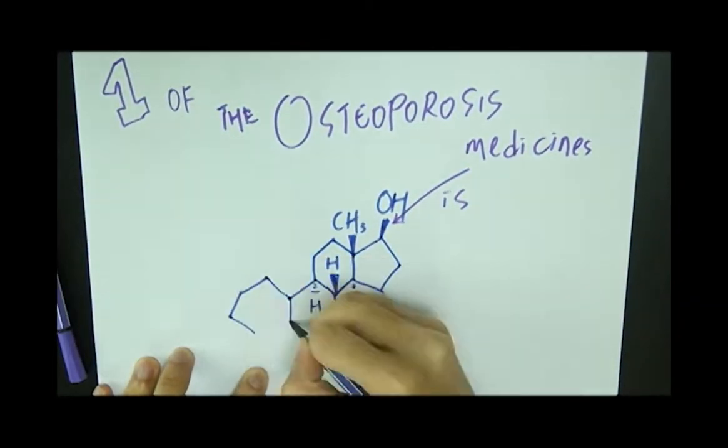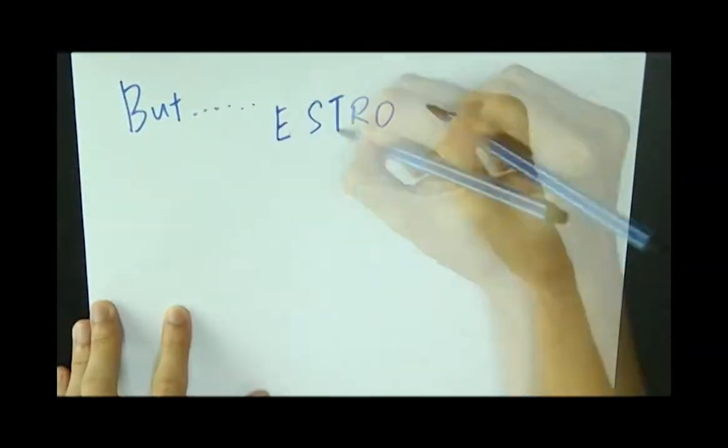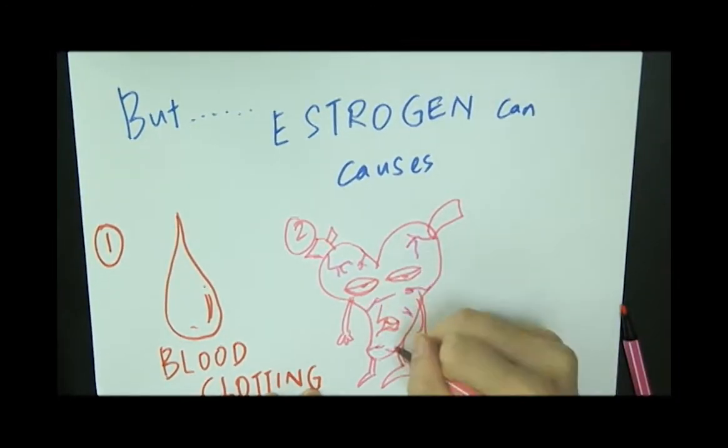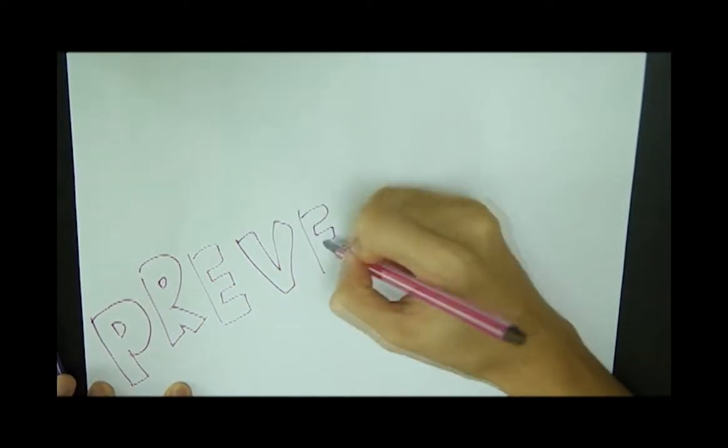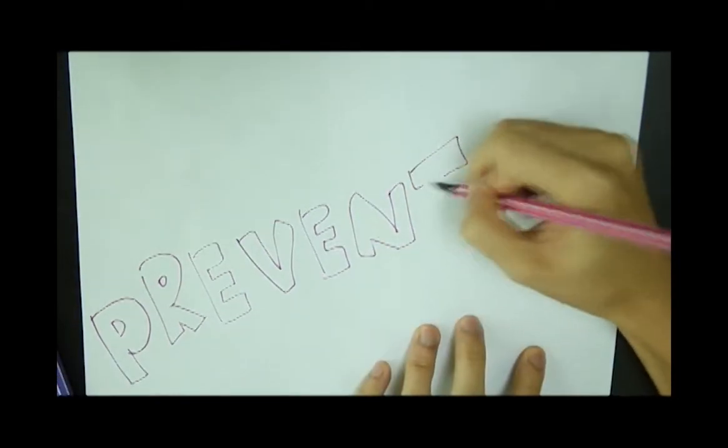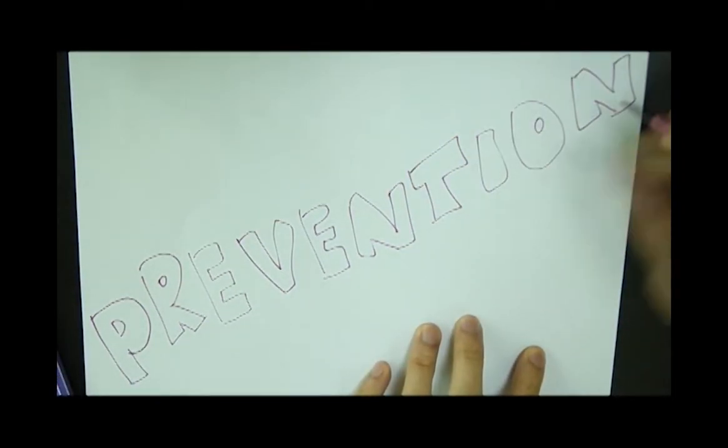Estrogen is another medication specifically for women, but it can cause blood clotting, breast cancer, and heart disease. Three factors essential for keeping your bones healthy throughout your life are: number 1, adequate amount of calcium; number 2, adequate amount of vitamin D; number 3, regular exercise.